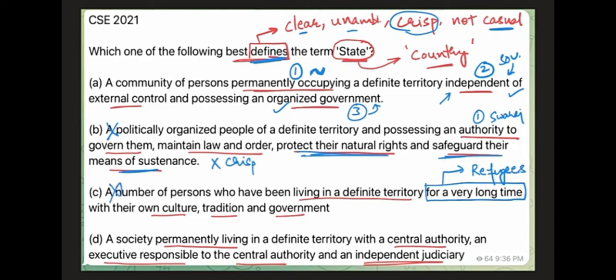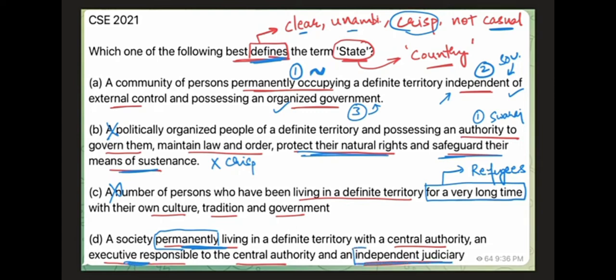Delta option says a society permanently living in a definite territory. Okay, permanently living. This word permanent should actually raise eyebrows. This is an ambiguous word. Permanently living in a definite territory with a central authority, an executive responsible to the central authority, okay, this is the bureaucracy, and an independent judiciary.